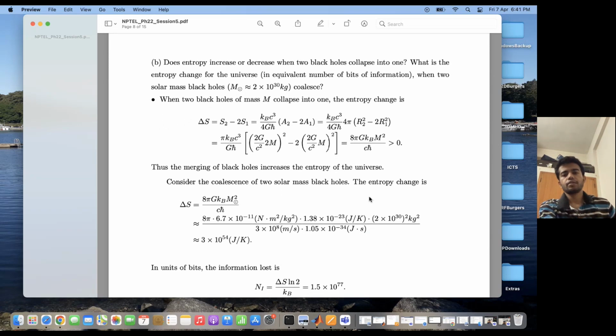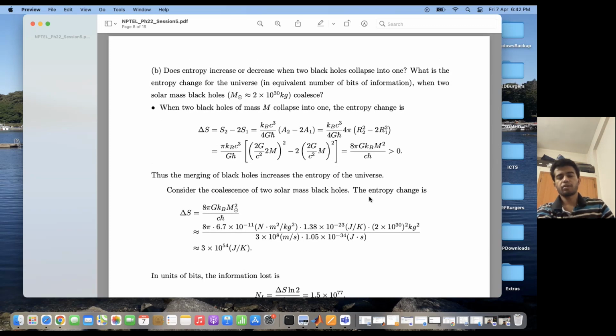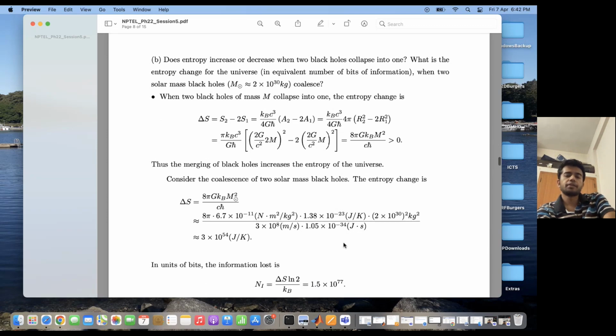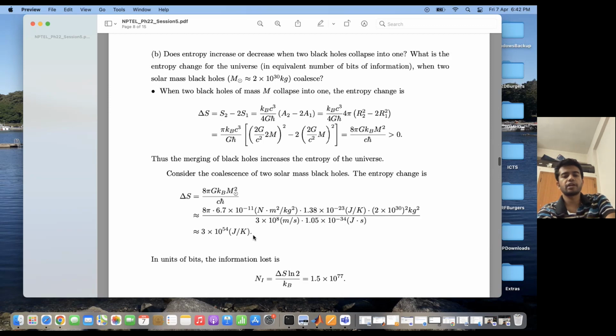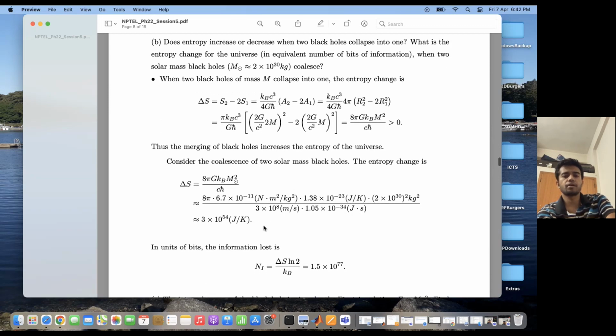Okay. So now let us consider the collapse of two solar mass black holes and see what order of magnitude this entropy can become. So solar mass is basically 2 into 10 to the power 30 kg. And if I substitute that expression over here, then delta S turns out to be 3 into 10 to the power 54 joule per Kelvin. That's quite a large quantity. Okay, so it increases by a huge amount.